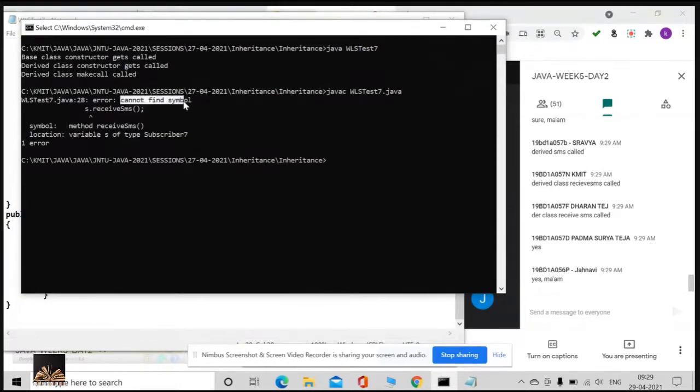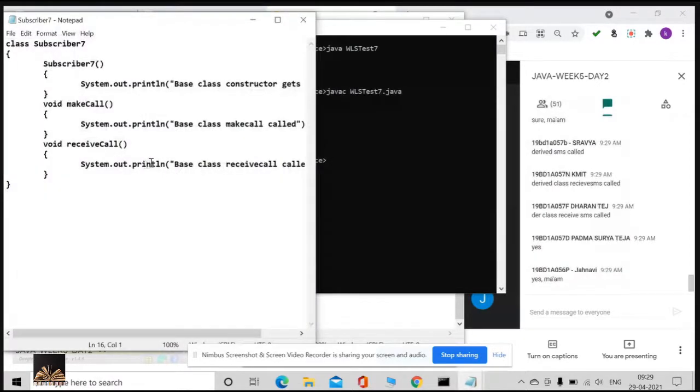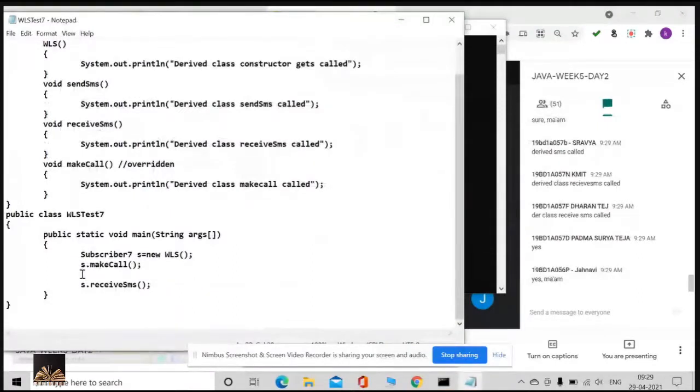That is, S is saying, hello mister, I don't know what receive SMS is. That means the compiler checks at compile time whether receive SMS is there in Subscriber or not.